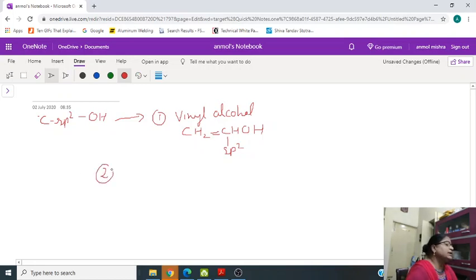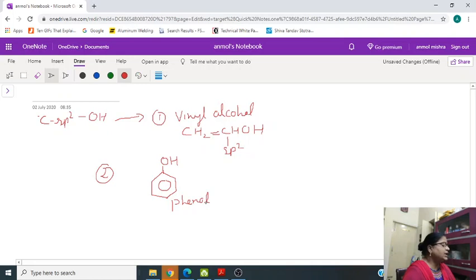And second is phenol. OH group is directly attached to the benzene ring, so it is called phenol. So in the examination, formulas are given to you.